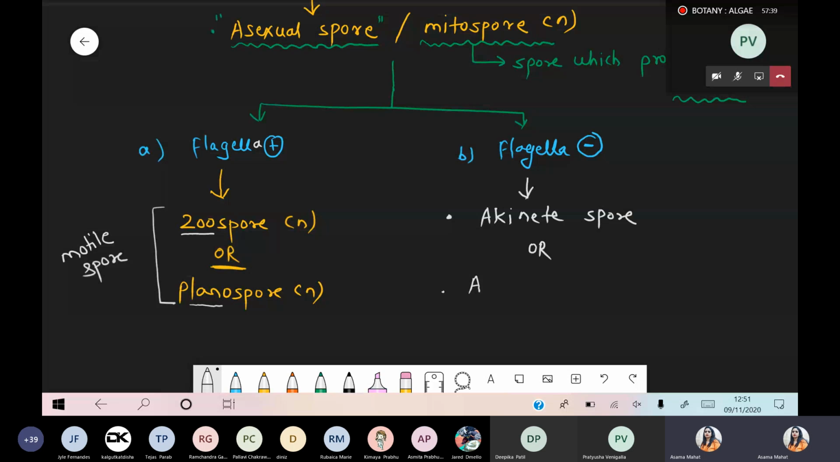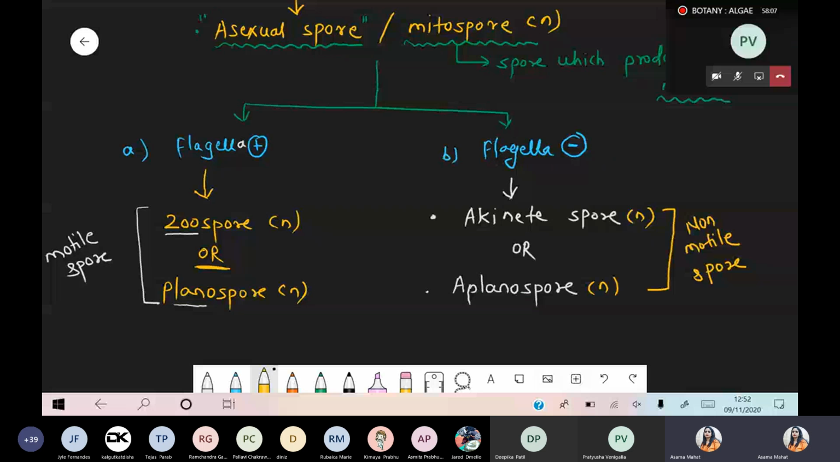Aplanospore. So both are spores, and the ploidy level is haploid, right? But what is the main feature with respect to these two? Both of these are non-motile. These are non-motile spores. And why do we say non-motile? Because flagella is absent.